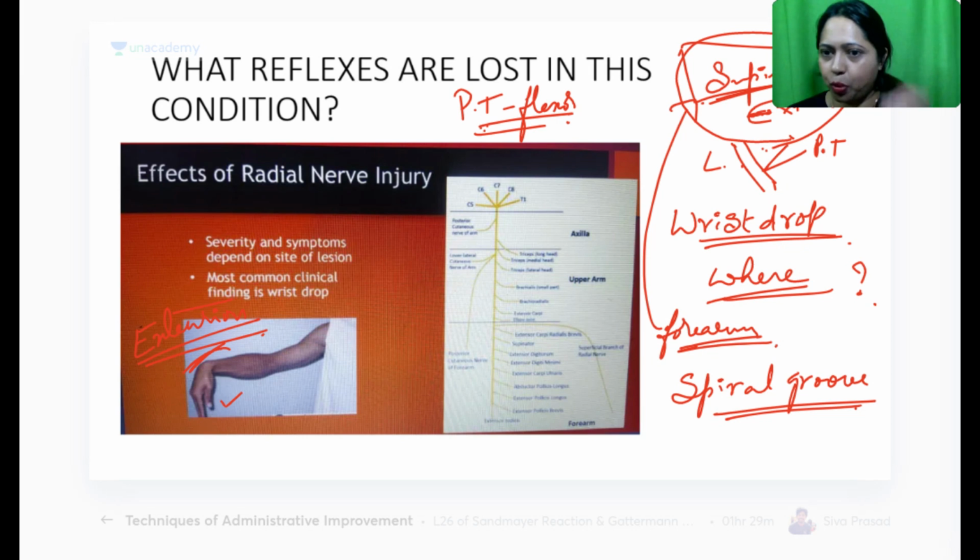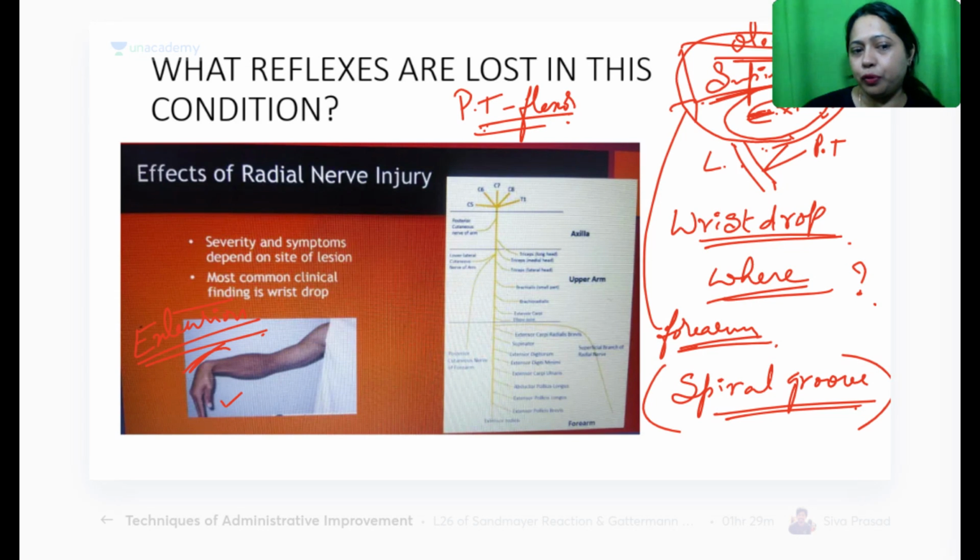Obviously, you are hitting the bone, olecranon and the supinator. So these two are the floor. So what does that indicate? It indicates that it is on the other side, on the extensor compartment. Cubital fossa is in the front portion of your elbow. All right. So damage to radial nerve in the spiral groove causes this condition, wrist drop.